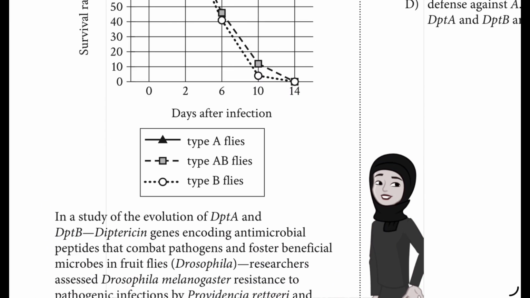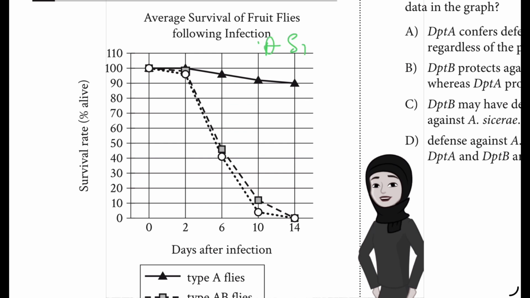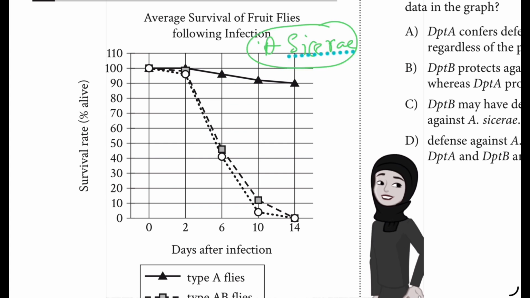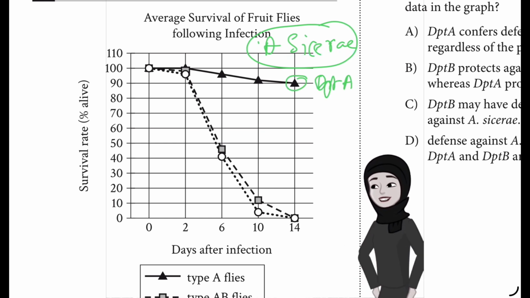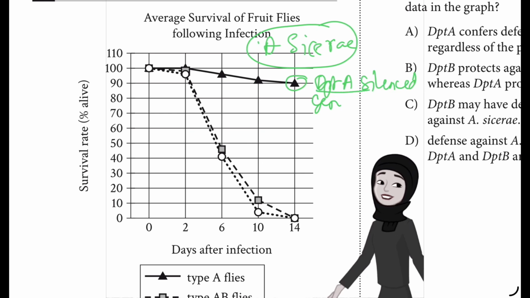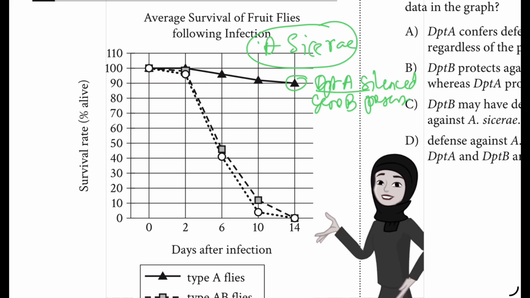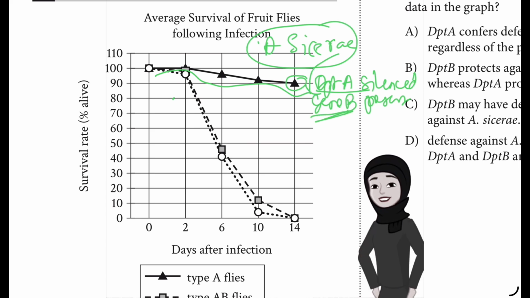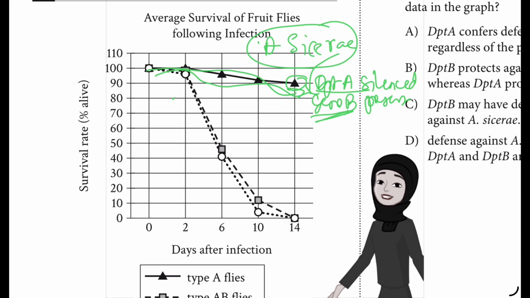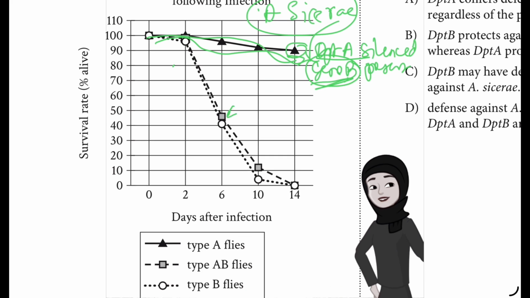But the data in this graph is for the other infection, A. cicerae. The first triangle, type A, means DPTA or gene A has been silenced. Only A is silenced, but gene B is present, and the flies are able to survive the A. cicerae infection, from 100% to 90%.